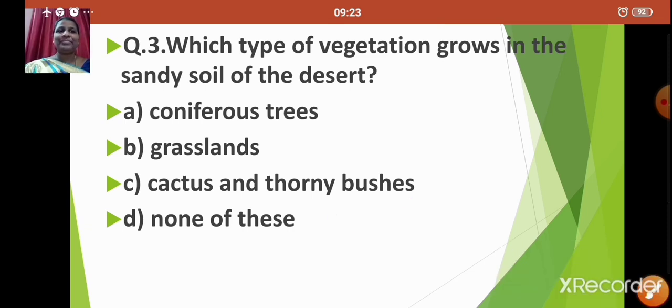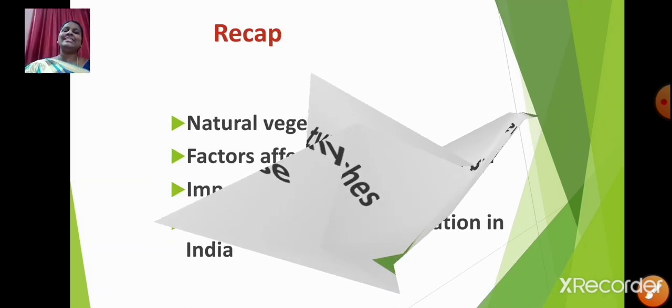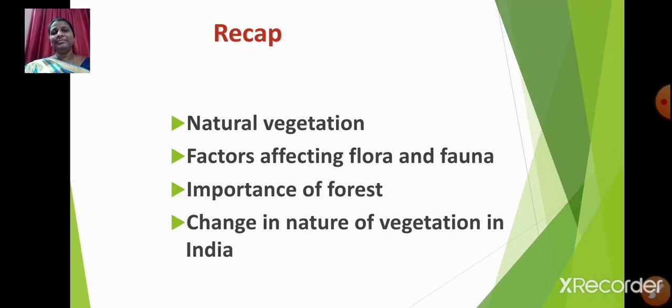Very good. Now students, let us do a short recap. Today in this video, we have learnt about natural vegetation, factors affecting flora and fauna, importance of forest, and the change in nature of vegetation in India. Hope you have understood all the topics covered today. The remaining topics will be covered in our next video.